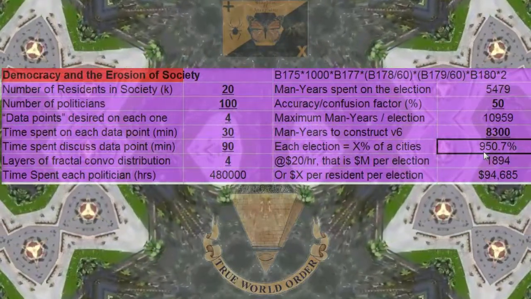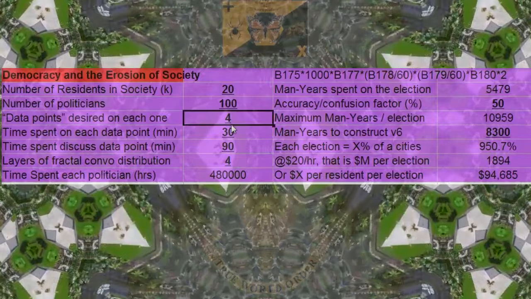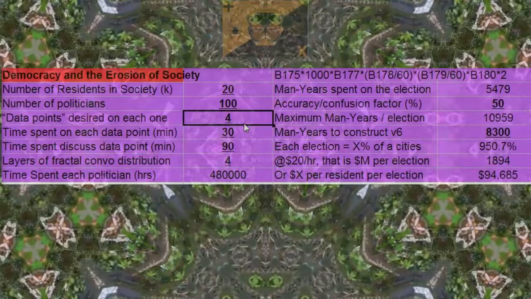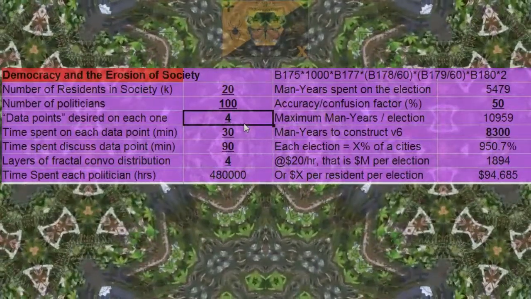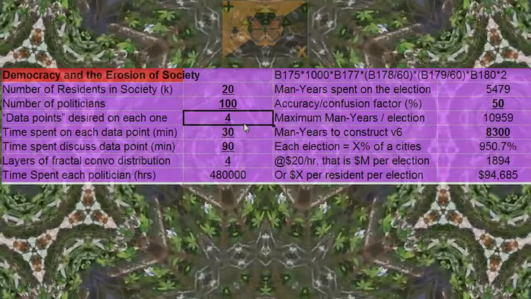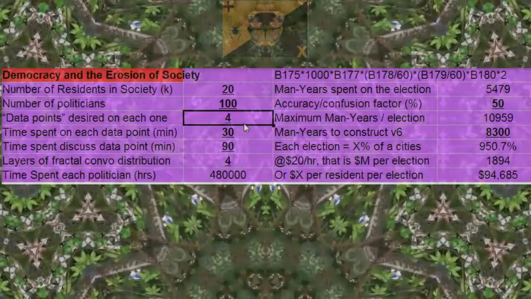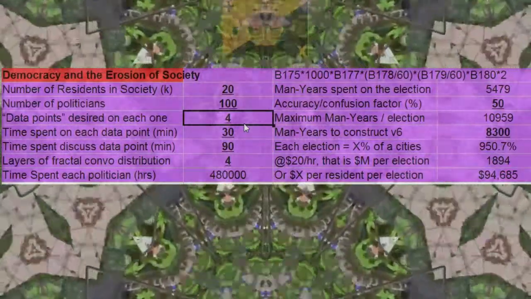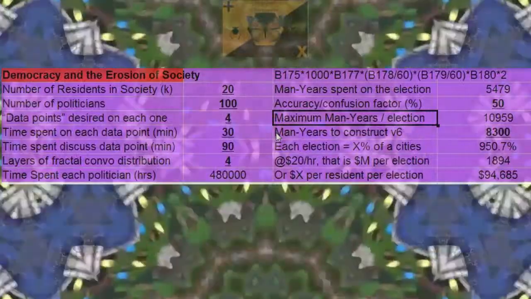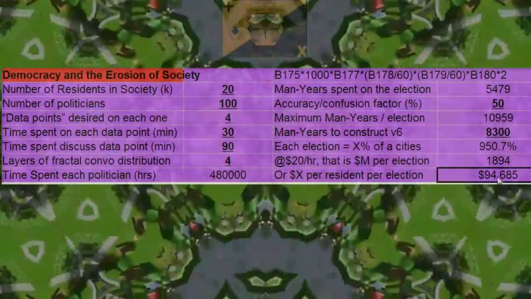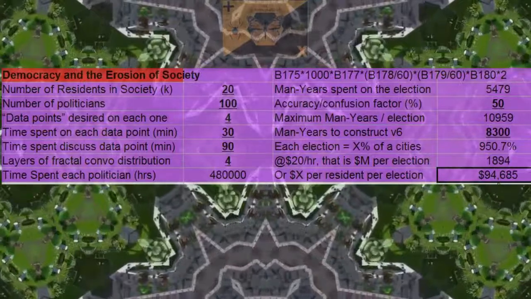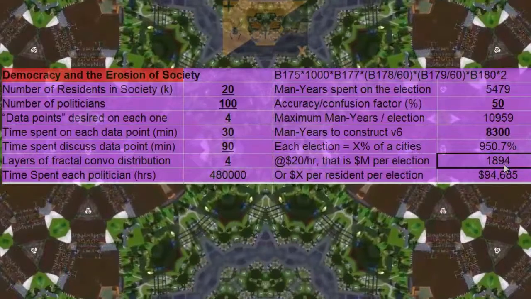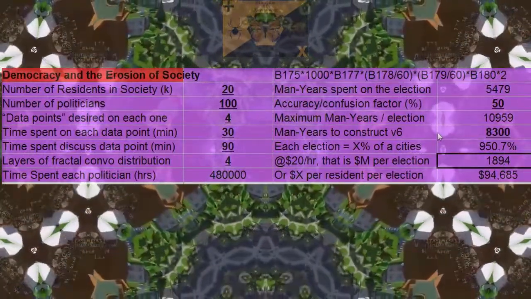This is on the extreme end of the variables, but in theory, if you had a really close-knit, hyper democratic community, this is the upper end of what you might expect for just time and mental energy wasted on elections. And keep in mind with the social contract, this is every single year, $95,000 per person. Oh, $1.9 billion. Anyway, that's it.